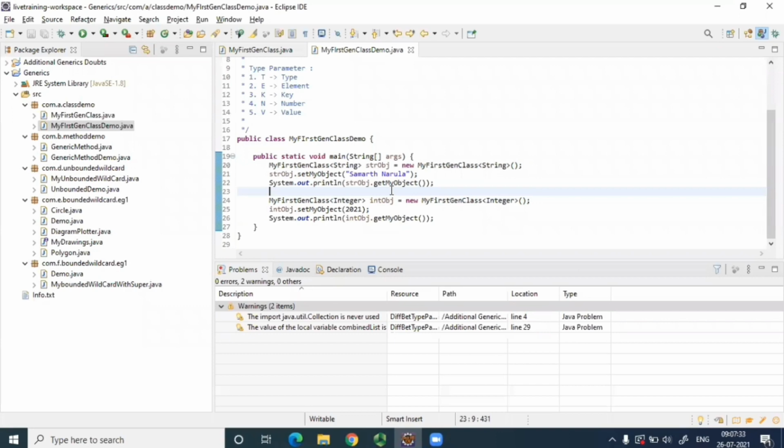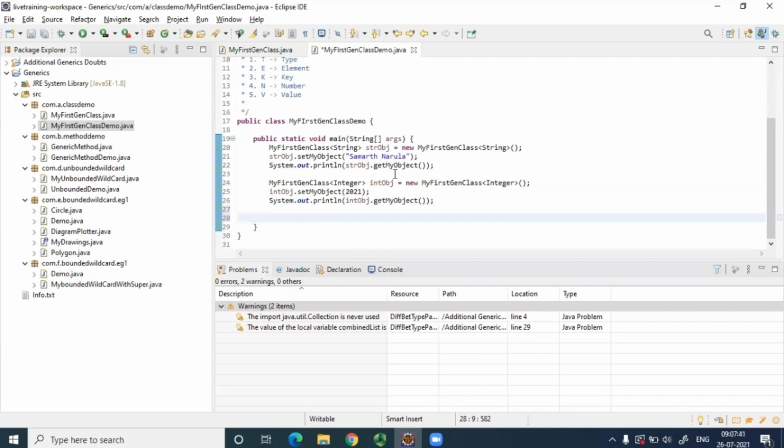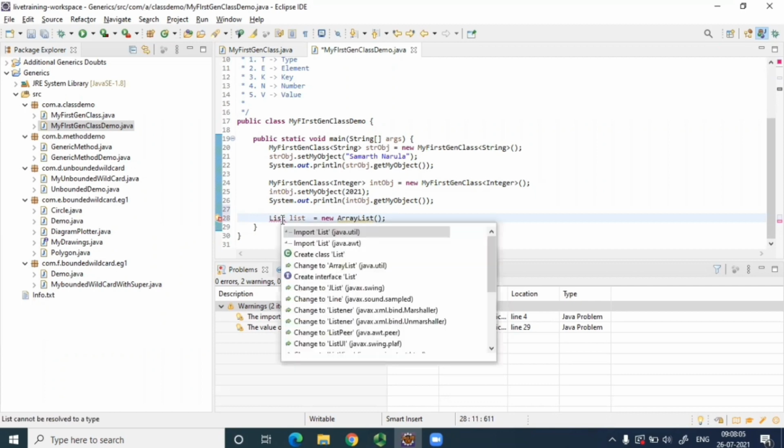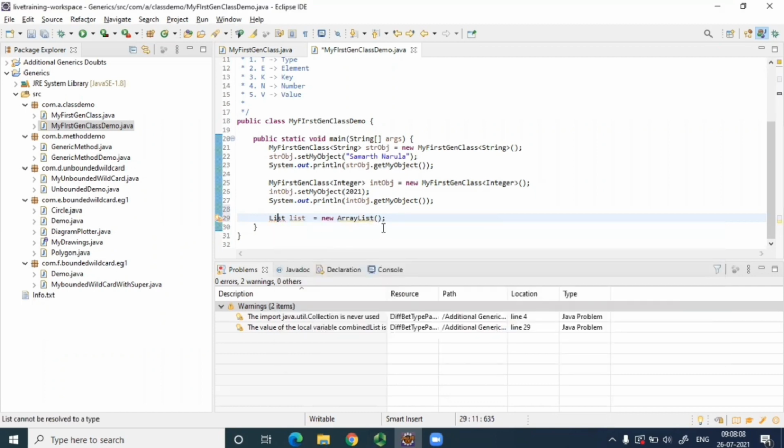Let's say before, I don't think in this IDE I'll be able to write that code, because nowadays the IDE itself does all the type checks. But even if it throws errors, just ignore the errors and focus on the concept. Let's say I'm just writing like this. This is how it looked before having generics. Now the IDE won't allow it. Let me see if the IDE allows it. Okay, the IDE is allowing it. So this is how it looked.